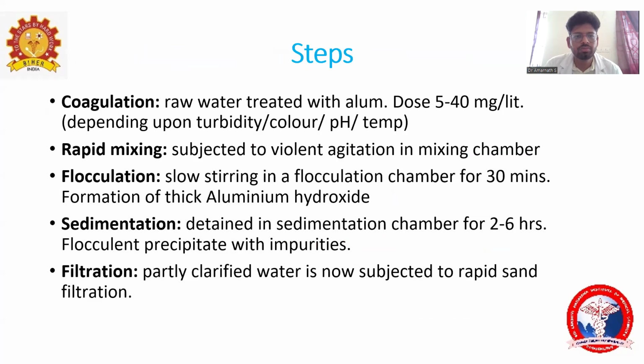Okay, next one. As I already said, these are the steps. The first one is coagulation, that is, raw water treated with alum. The initial dose is 5 to 40 mg per liter, depending upon the turbidity, color, pH, and temperature of the water. And then rapid mixing in the mixing chamber, that is raw water along with the alum. And then flocculation, staying in a flocculation tank for 30 minutes, where aluminum hydroxide floc will be formed.